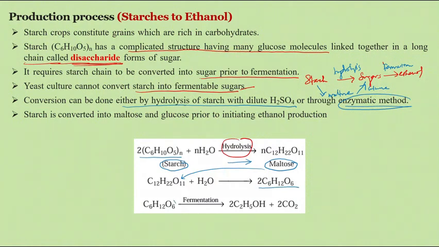Then the glucose, which is a sugar, is converted into ethanol with the help of the fermentation process. So the two processes prior to fermentation are employed for converting starch into glucose with the help of the enzymatic method.